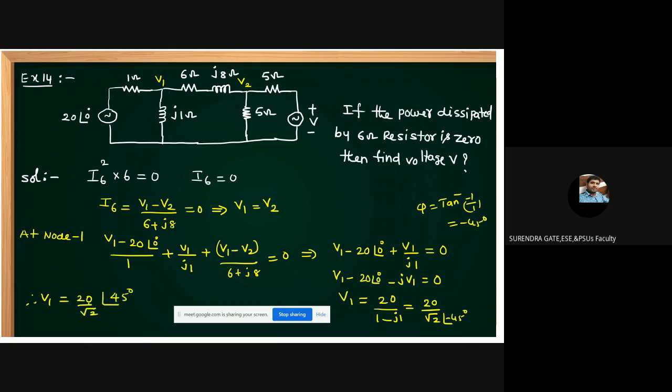The minus 45 goes to the numerator as plus 45. Then simplify this: divide and multiply with root 2, then you get 10 root 2 at angle of 45 degrees. Yes, this is V1. But you don't want V1, you want to find V.